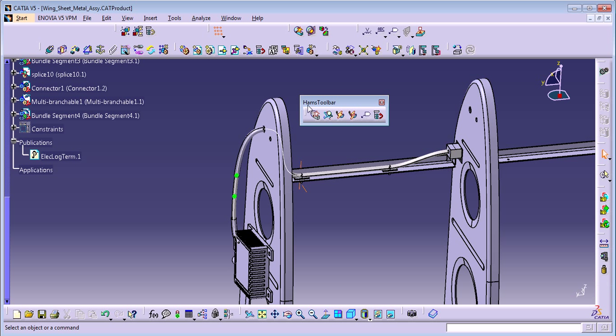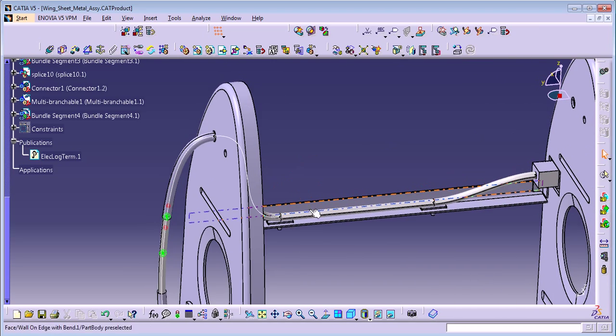Today I will show you how to use these commands here. I created this toolbar. You can see here, Hams toolbar. I'm going to show you how to use Compute Clash, Network Assistant, Link, Unlink. This is for bundles. How to add a flag node, and how we can reorder our graph tree.